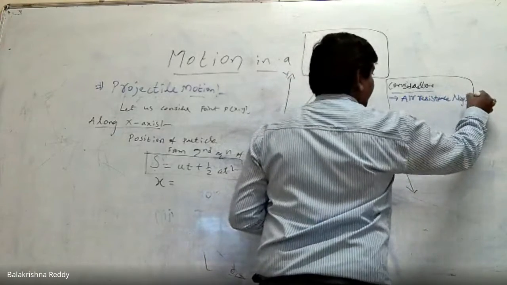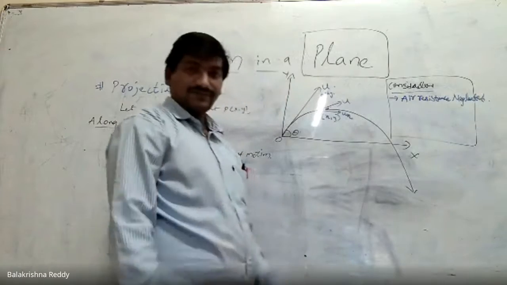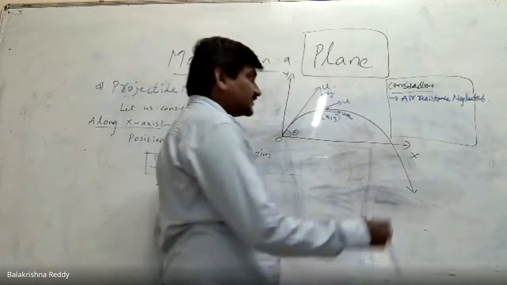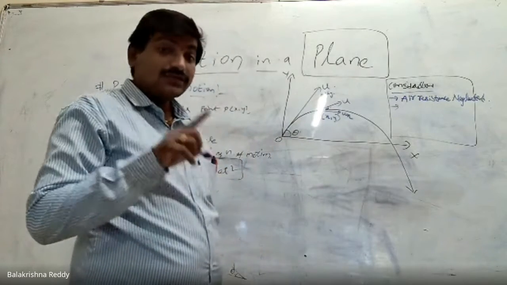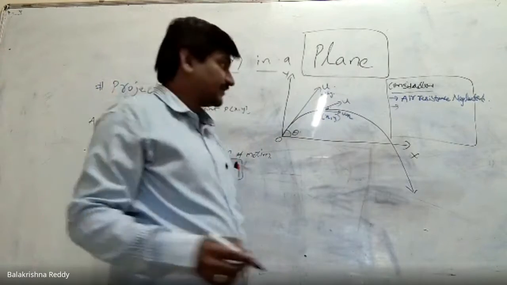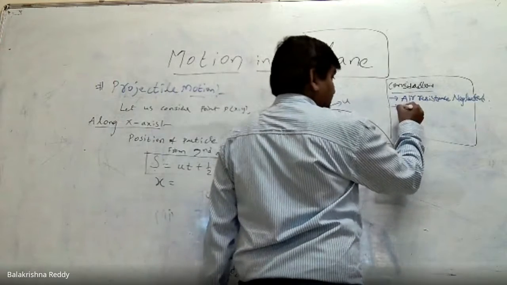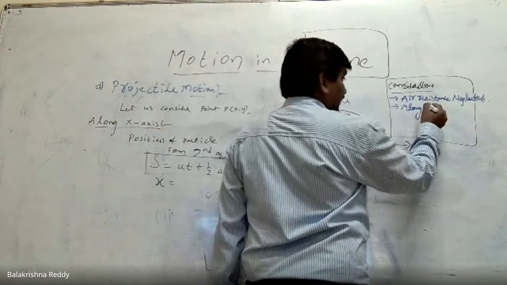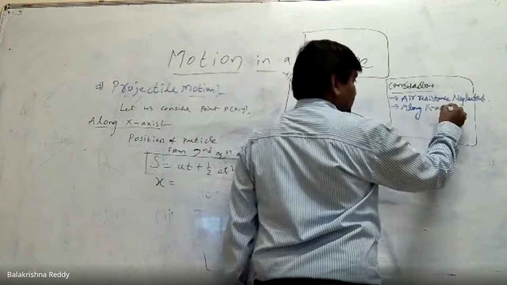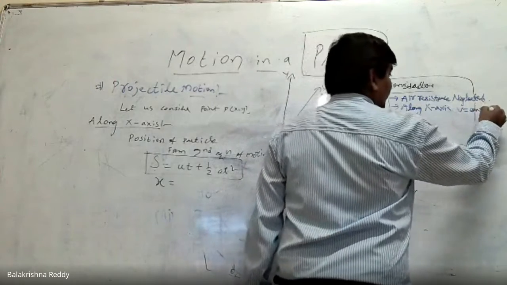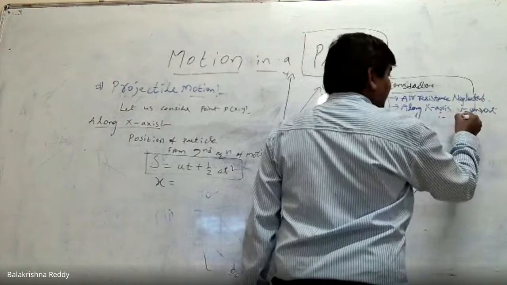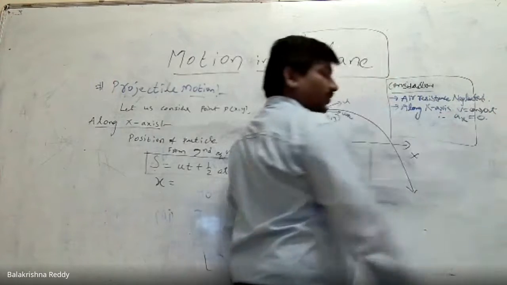Second, along the horizontal direction, velocity is constant. So acceleration is 0. Along the x-axis in projectile motion, velocity is constant, so acceleration ax equal to 0.